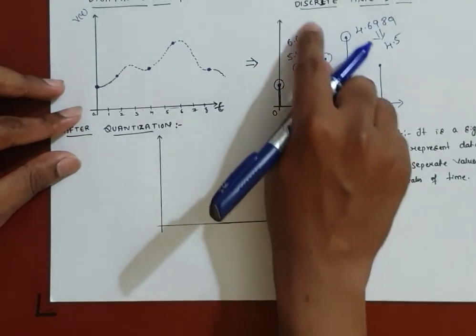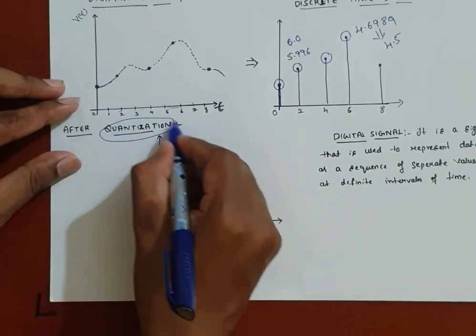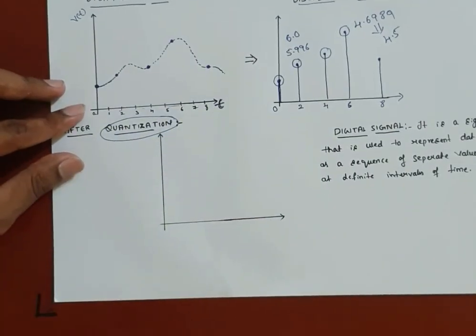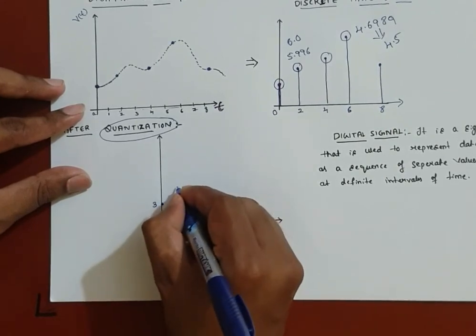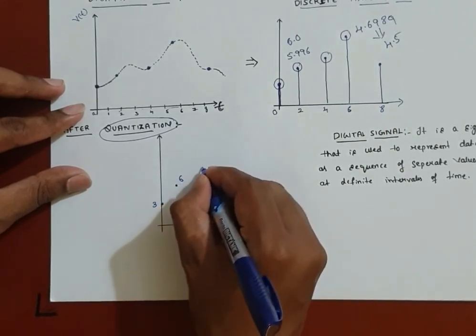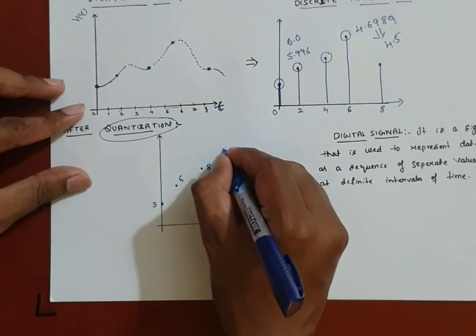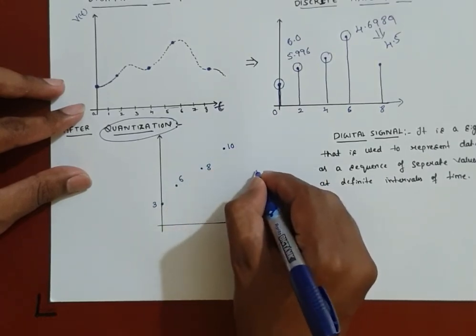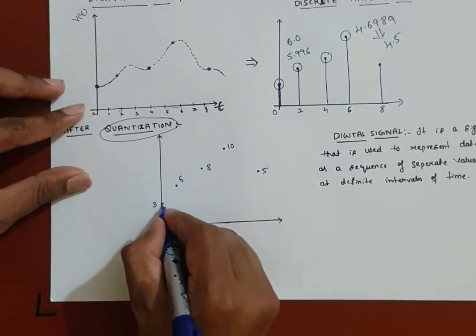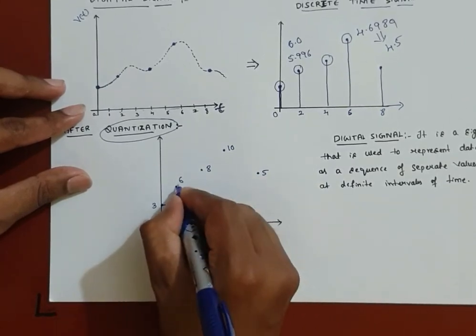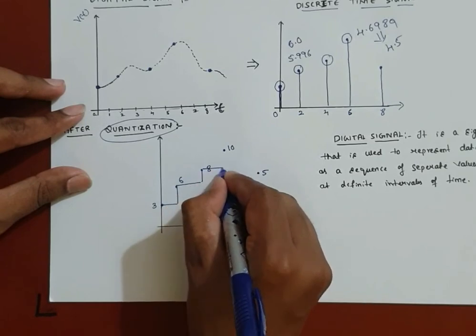This rounding of values is called quantization. After quantization, say for example, here the value is exactly 3, here it is 6, here it is 8, here it is assumed to be 10, and here it is assumed to be 5. If I sketch this, it looks like a square wave.